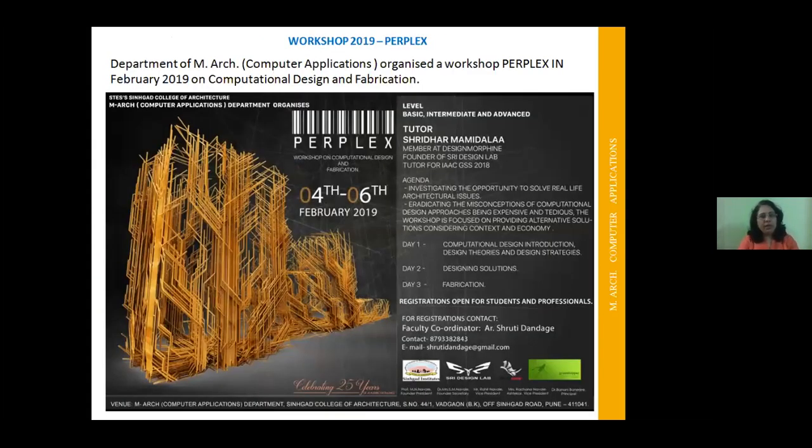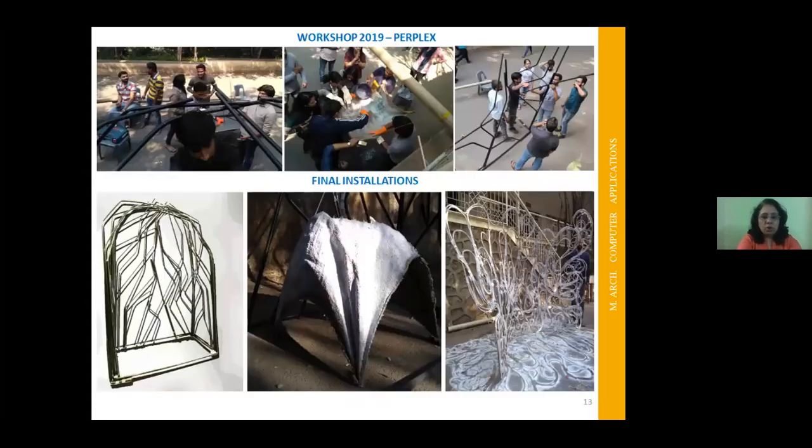Apart from theory classes, we always encourage the students to participate in workshops, because workshops help the students understand each and every subject in detail. The Purplex workshop was designed and collaborated with Purplex, and design fabrication was done out of it. The pictures of the workshop output, our final installations, are something like this.